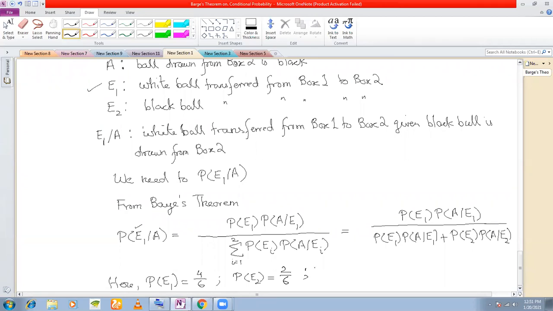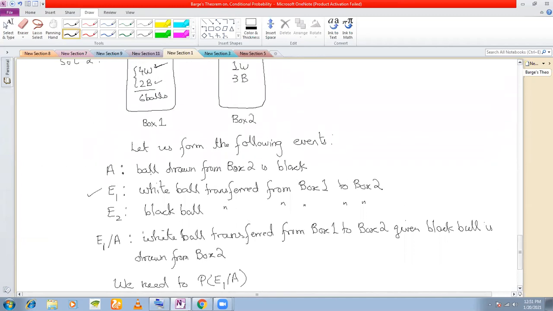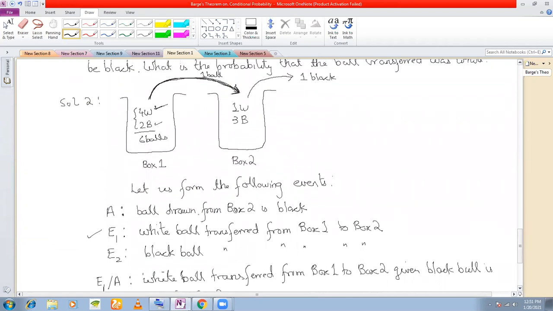Okay, so we have got 2 probabilities. PE1, PE2 we have got, right? Now let us find out PA slash E1. What is the event A slash E1? A slash E1 is the event that the ball drawn from box 2 is black, given that a white ball is transferred from box 1 to box 2. If I am transferring a white ball from here, the number of white balls increases by 1, right?